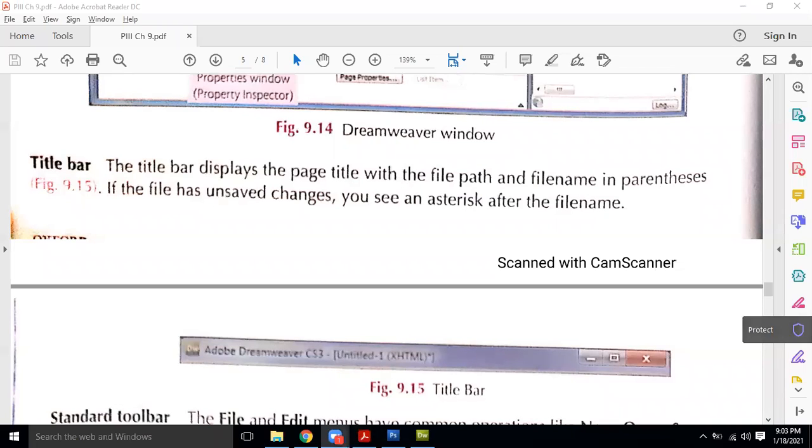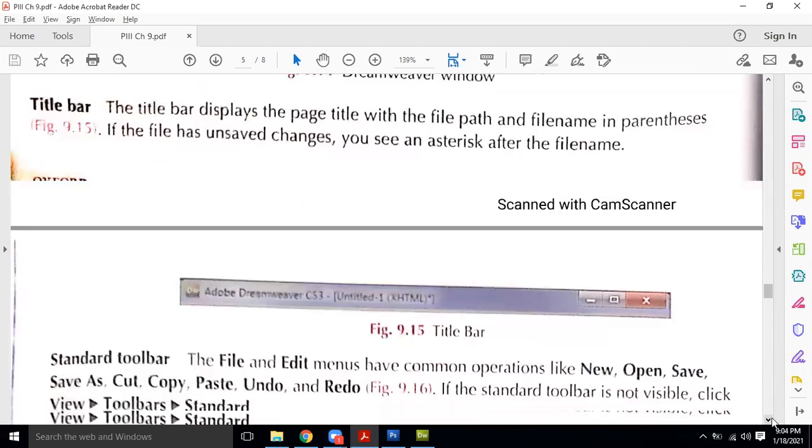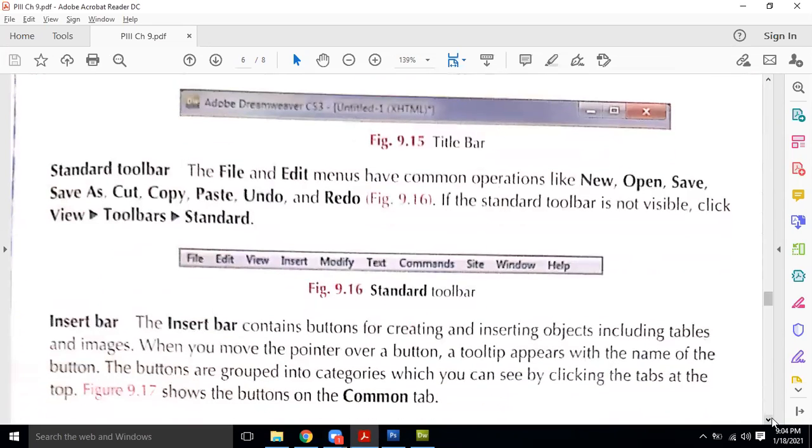So you may be asked which character is displayed in the title when the file is unsaved. I'm just giving you an example. You may also be asked, the title contains which of the following information? Let's suppose the file name and file path in parentheses. Okay, so these are the theoretical things you need to remember.